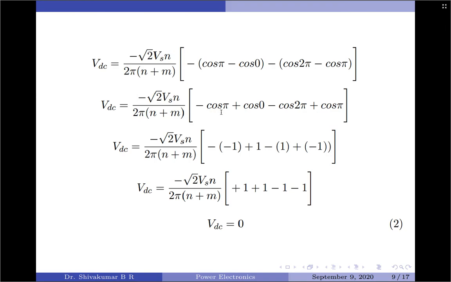Now cos pi is minus 1, so minus 1 is taken here, cos 0 is plus 1, cos 2 pi is plus 1 and cos pi is minus 1. So we will have minus of minus 1 is plus 1, plus 1 as it is, minus of plus 1 is minus 1, plus multiplied by minus 1 is minus 1. So we get plus 1 plus 1 minus 1 minus 1. Therefore this term cancels out, and we will get the average or DC value of the load voltage is 0.